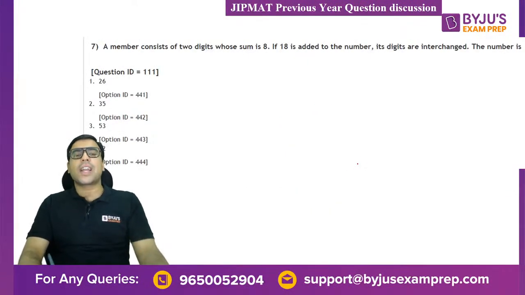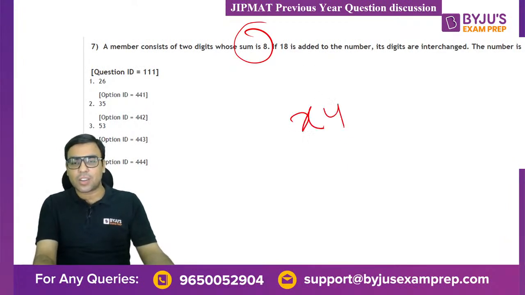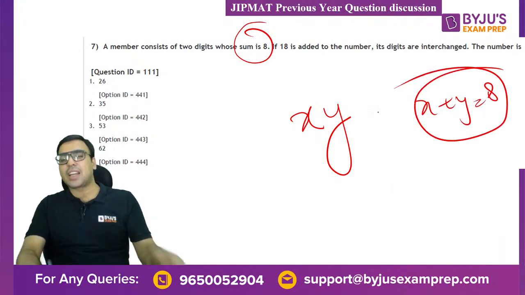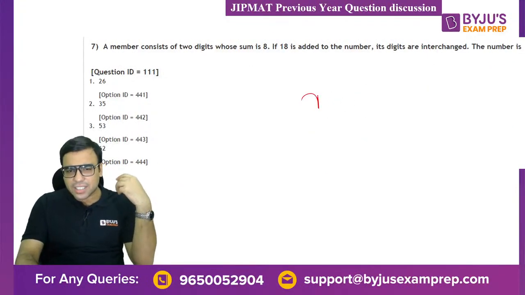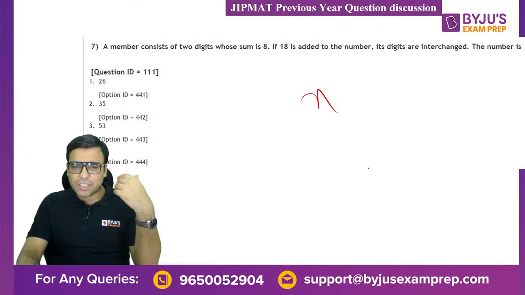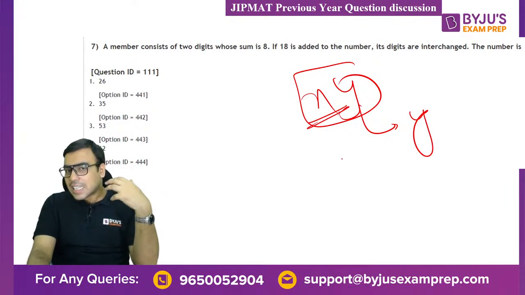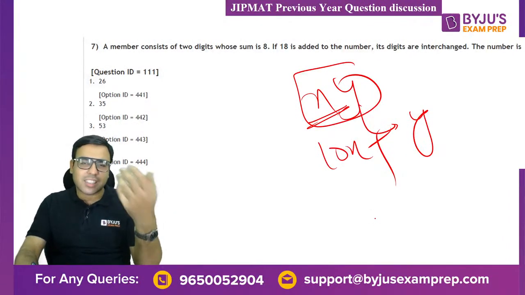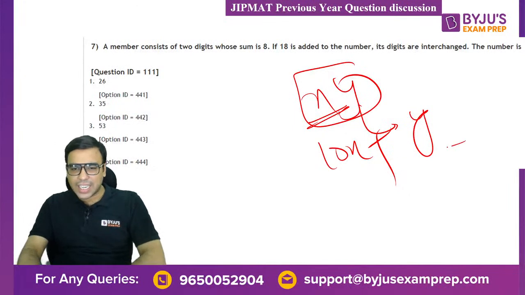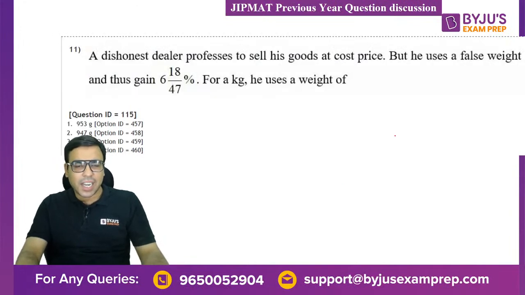If you know the formula for calculating the average, then I think it's not very difficult for you. Now the next one is a number consisting of 2 digits whose sum is 8. So let's say there's a number xy. If you add x plus y, it's 8. And if 18 is added to the number, the digits are reversed. I think this two-digit number problem you can do very easily, right? xy is something like this. This is the digit at the 10th place, right? So you can write it as 10x plus y, and that is how you calculate it. These are the basic mathematics. You can ask in more detail to the quant faculties. They will explain in detail.